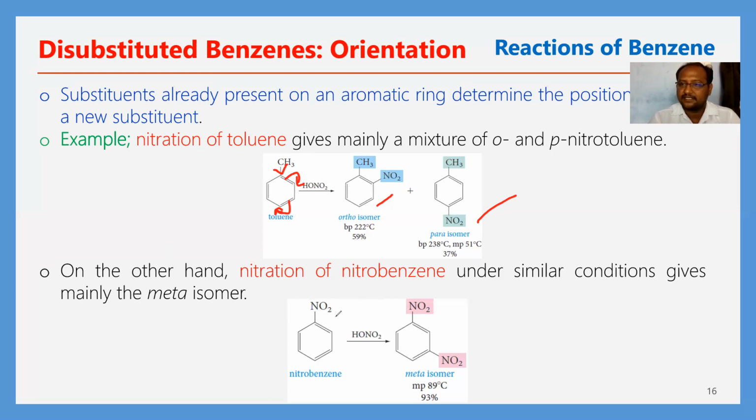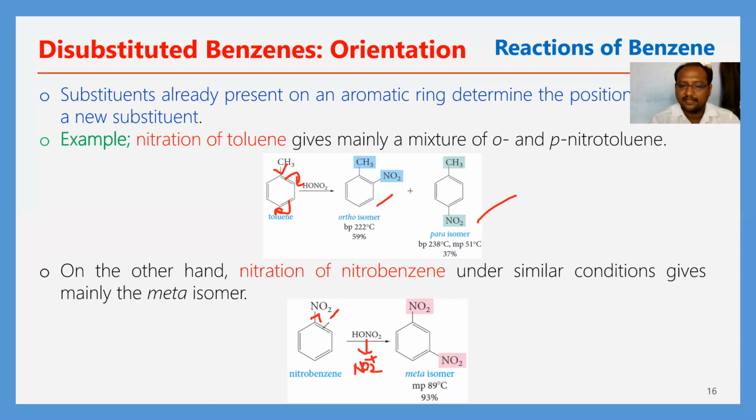This is nitrobenzene, a monosubstituted benzene. This substituent will decide the incoming electrophile. From HNO3, we will get the NO2 plus electrophile. Where should this NO2 plus electrophile be occupied? That is the question. This group withdraws electrons from the benzene ring. It deactivates the ring. It takes electrons from the ring, not gives to the ring.